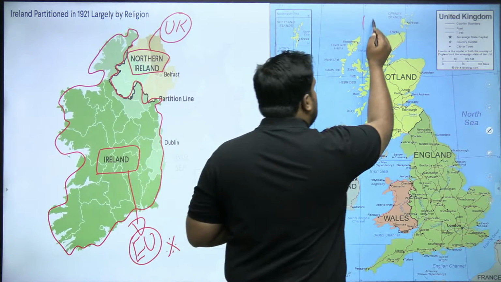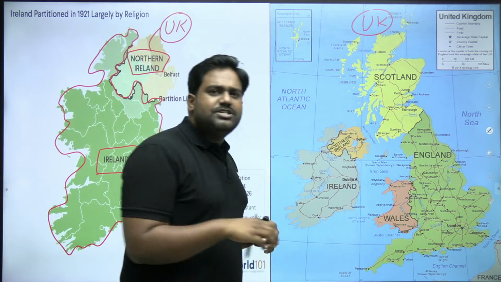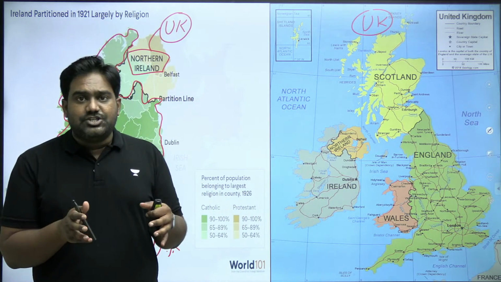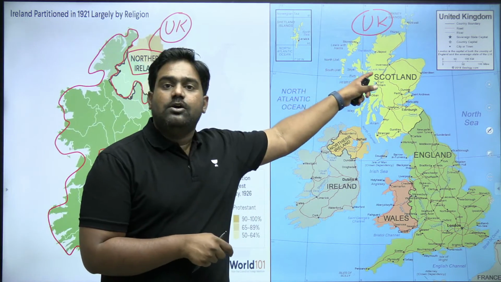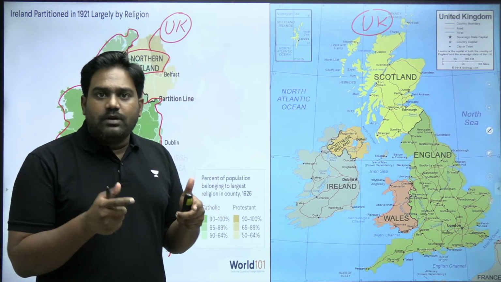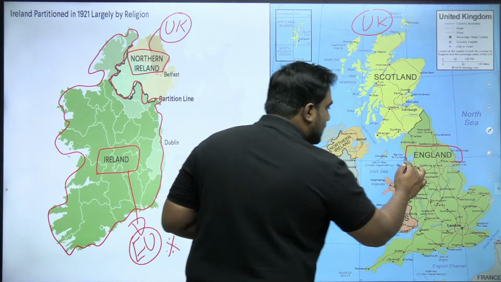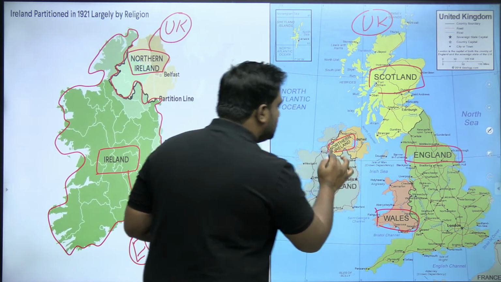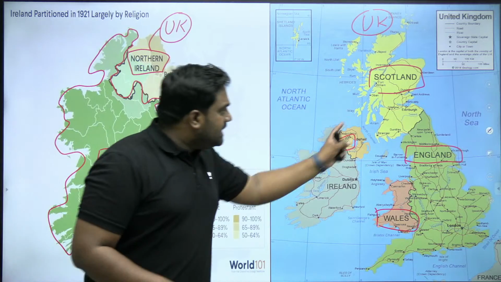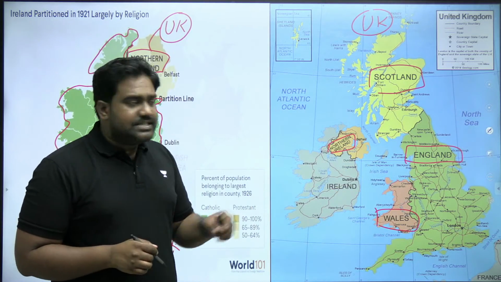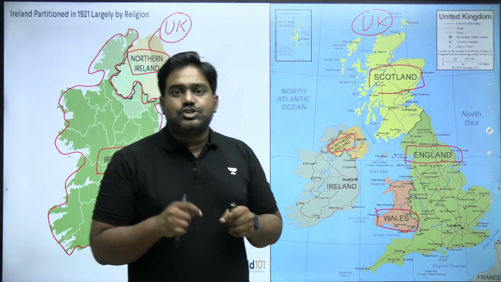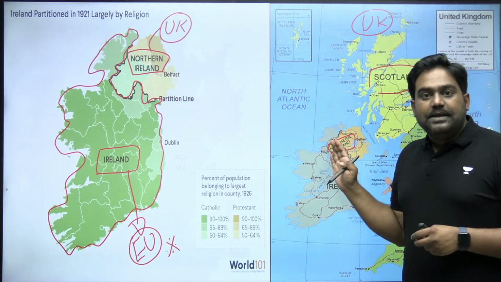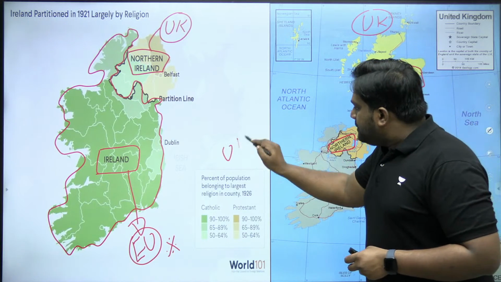So when I say UK, United Kingdom, or just Britain, let's say, it refers to 4 regions which are part of the sovereign country of UK. These 4 regions include England, Wales, Scotland, and Northern Ireland. So these 4 territories form the sovereign nation of UK or Britain. Is that clear? So this is one country. So UK